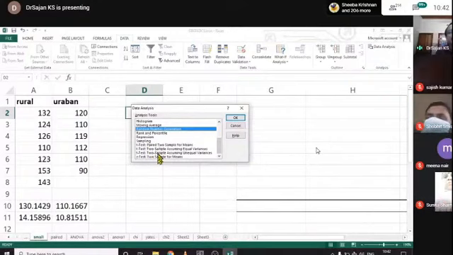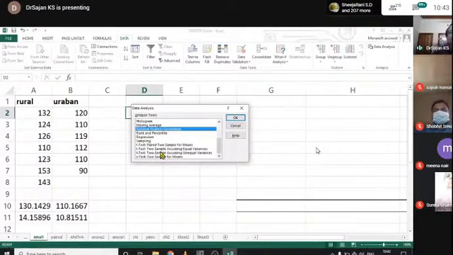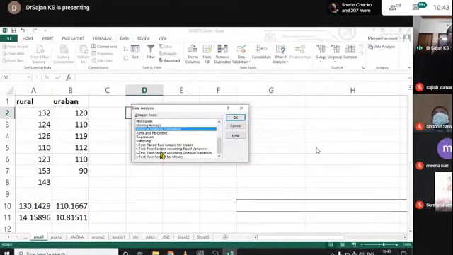Here you have to identify which statistics to use. It is a small sample. The size of the sample will be automatically detected by the data analysis package, but we have to select whether it is paired.